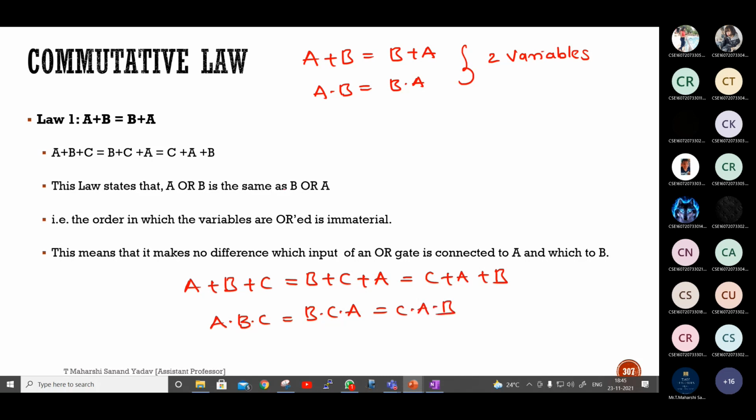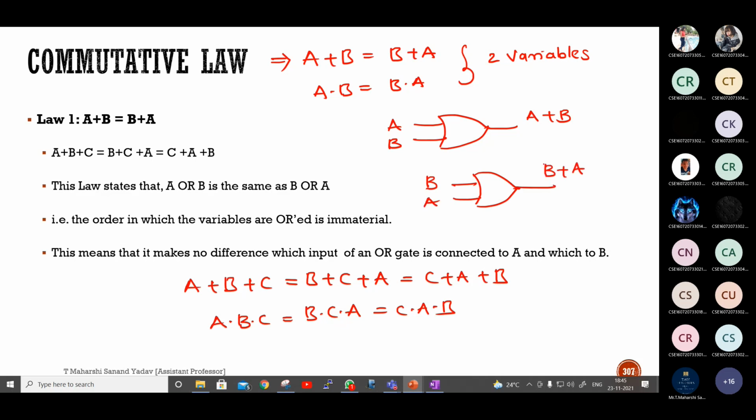Anything is okay. Now suppose if I want to implement this by using gates, how many gates will you use and what are they? How to implement A plus B? What is the gate that you will use? OR gate. So I have to use OR gate. So this is a symbol of OR gate which contains 2 inputs as A and B, and here output will be A plus B. If you want B plus A, same OR gate, 2 inputs as B and A, result is B plus A. However, both are same. This one and this one both are same.